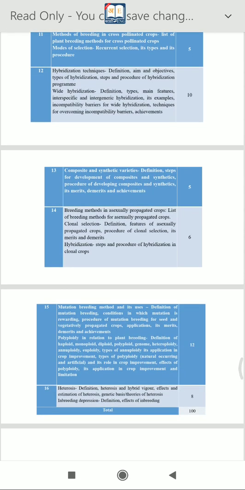Lecture number 14 is breeding methods in asexually propagated crops. In that, the most important breeding method is clonal selection. It will also come up in the upcoming lectures. Like in hybridization, with its steps and procedure, in the asexual case also we have to follow the proper procedure for the development of any variety.